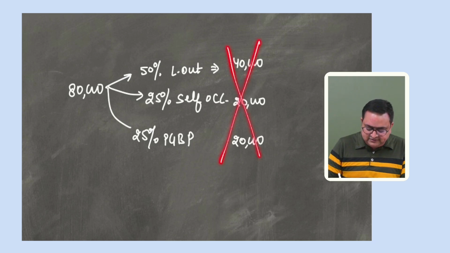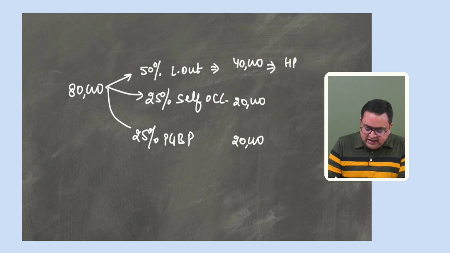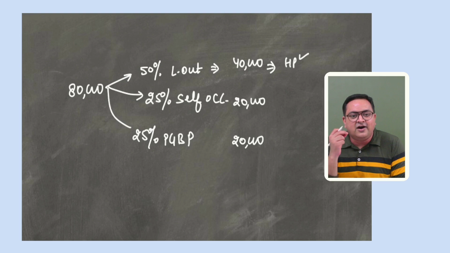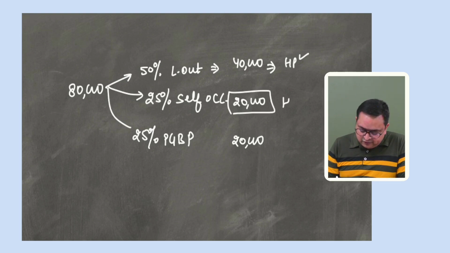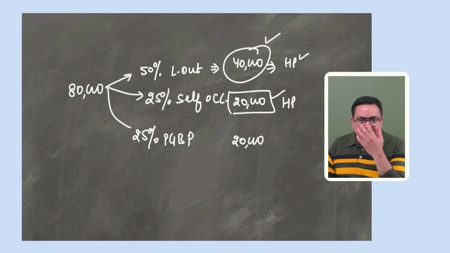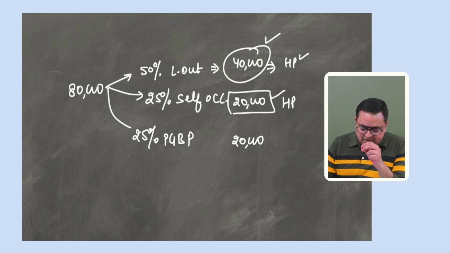We understand that this interest is not paid, but these two belong to house property. So this will be allowed under house property even if it is not paid. We understand in house property we allow interest on due basis. 40,000 can be allowed in the let out portion. 20,000 can be allowed in the self-occupied portion, because in self-occupied we can allow a maximum of 2 lakh rupees. If this person would have been following the default tax regime, then we cannot allow it for self-occupied property.